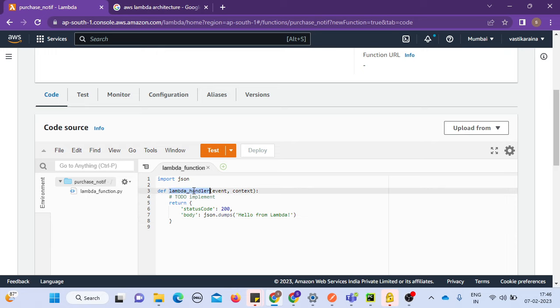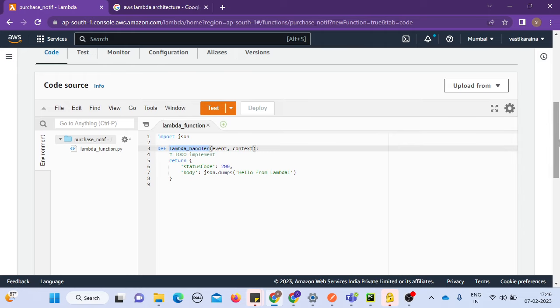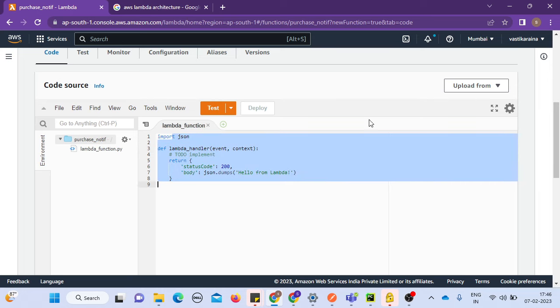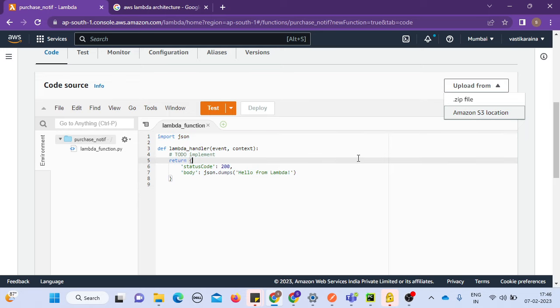There's just one function, named lambda_handler. It takes two parameters, event and context, and it just returns a body saying, hey, hello from Lambda. So Amazon gives you the flexibility: you can define your code here, or you can upload it from your zip file or from an Amazon S3 location. Again, for simplicity, let's make this program very simple, and you can define your code here, and I'll show you how to deploy and test it out.